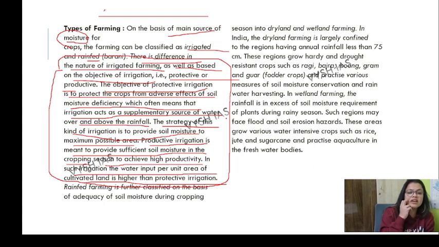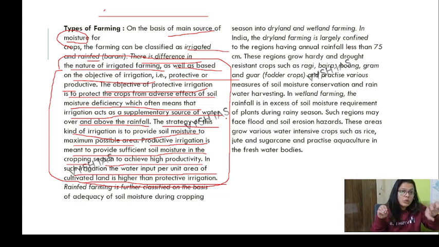The strategy of this kind of irrigation is to provide soil moisture to the maximum possible area. Productive irrigation is meant to provide sufficient soil moisture in the cropping season to achieve high productivity.